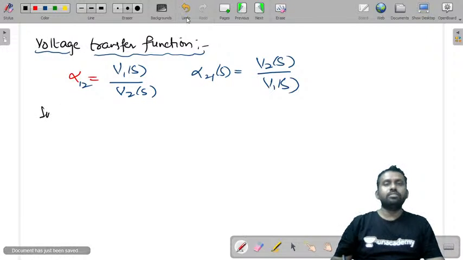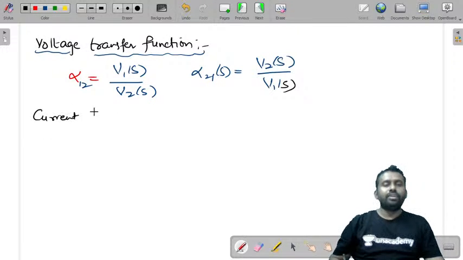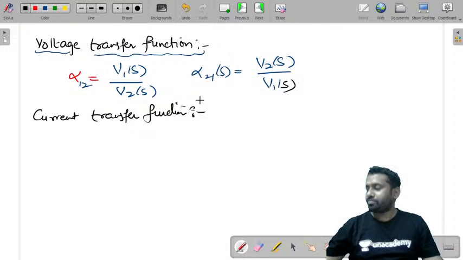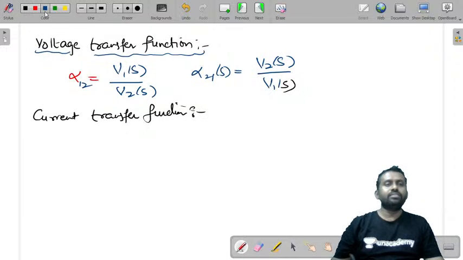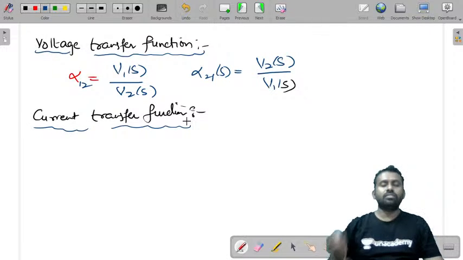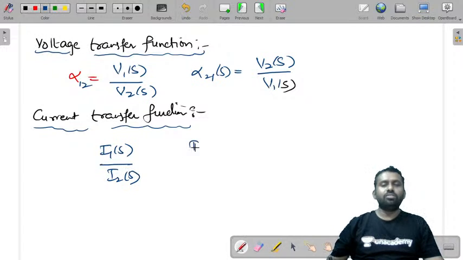Similarly, you can write the current transfer function as I1 of S by I2 of S or I2 of S by I1 of S. This is the current transfer function.